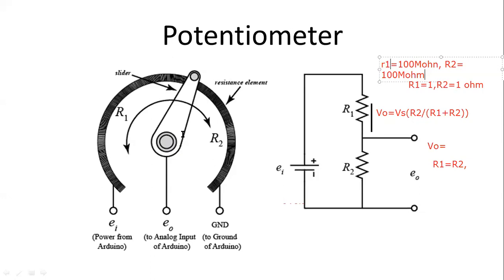No, it's nothing like that. A 100 ohm resistance will not allow any current, it will allow more current. It's not like that, that is a wrong description. If the resistances are equal, then we have to get output according to the formula, which should be half of the supply voltage.